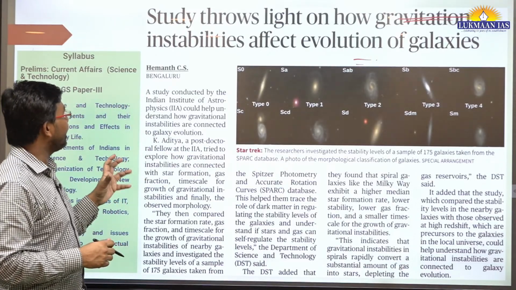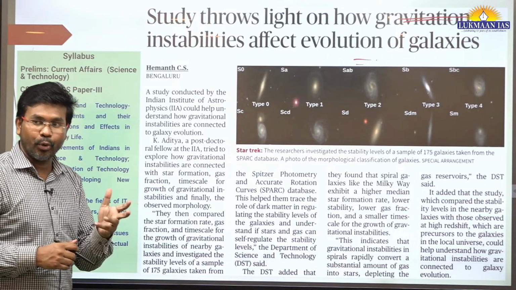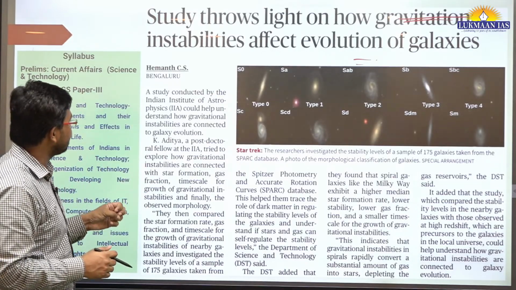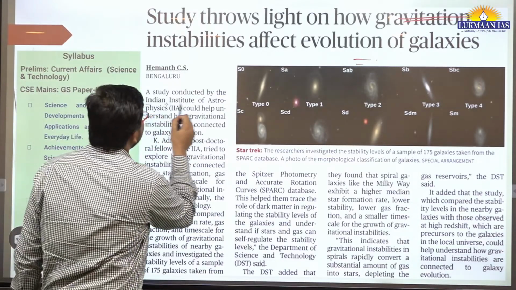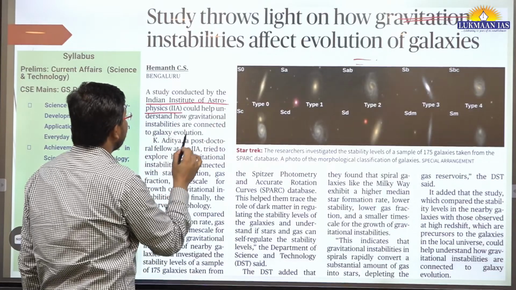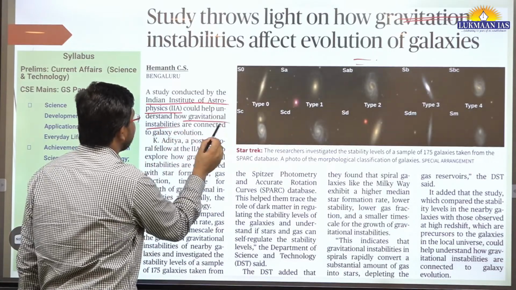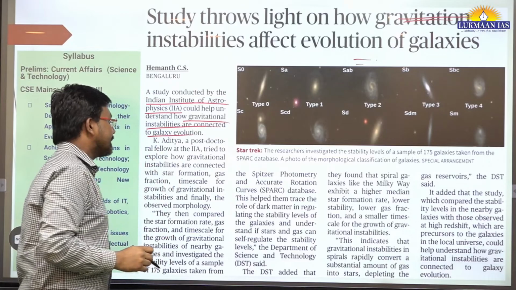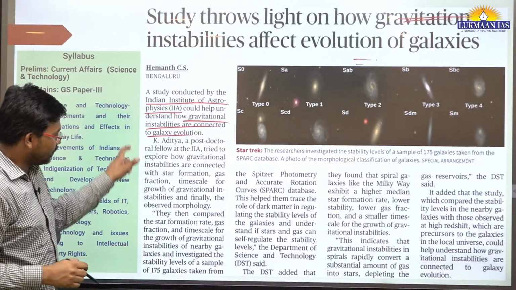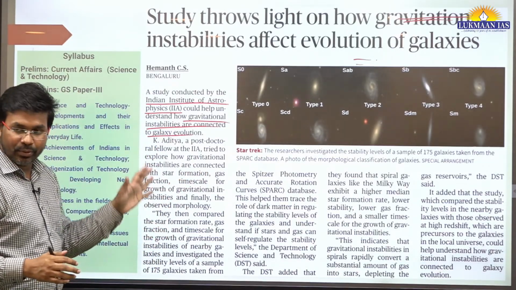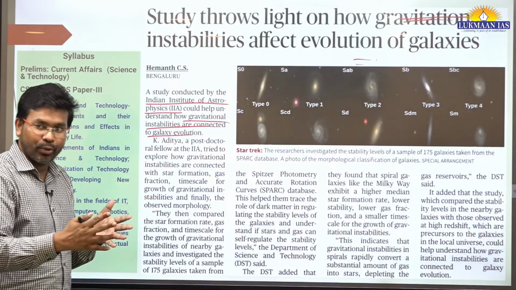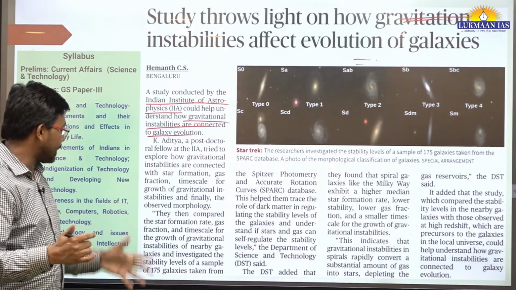So in this article they have talked about, let's say, a report of some organization. It says a study conducted by the Indian Institute of Astrophysics could help understand how gravitational instabilities are connected to galaxy evolution. Although this is just a report that has been published, it's not an established fact.